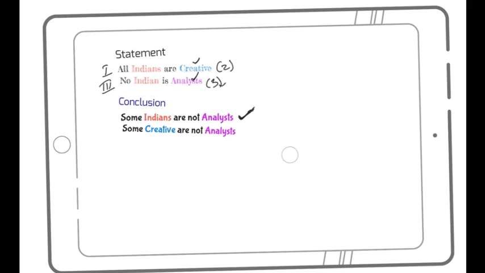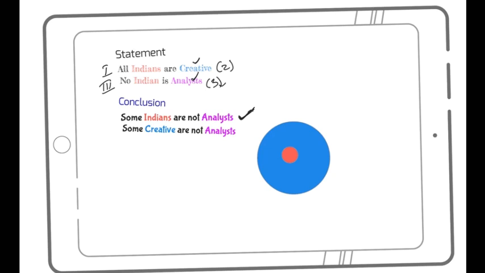So first I'll draw this Indian, representing red. Then I'll go ahead with this creative. All Indians are creative, so I'll draw this creative part here. All Indians are creative and no Indian is an analyst.